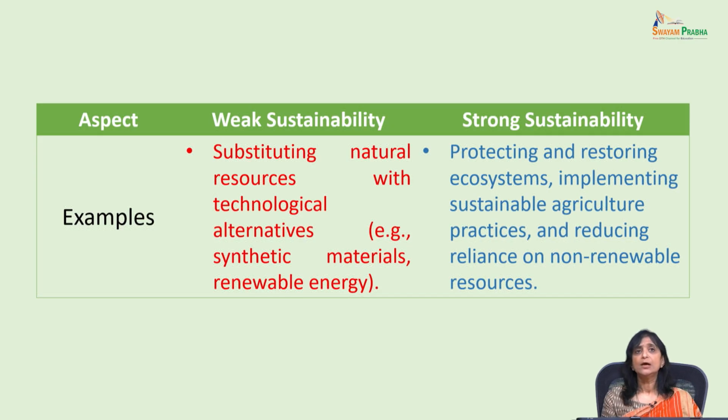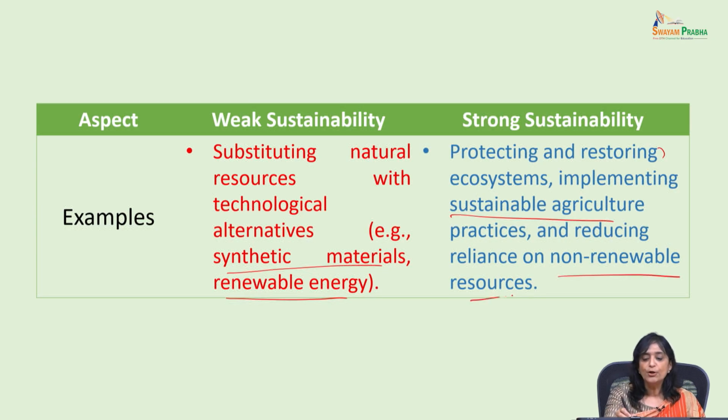Some examples of weak sustainability are, for example, substituting natural resources with technological alternatives. For example, synthetic materials. So, for example, renewable energy. They're all weak sustainability. Whereas strong sustainability says that you protect and restore ecosystems, have sustainable agriculture practices, reducing reliance on non-renewable resources. These are all examples of strong sustainability.